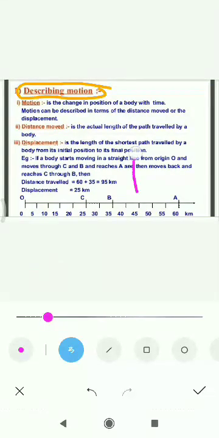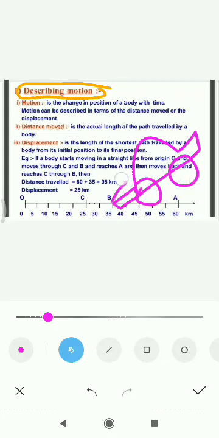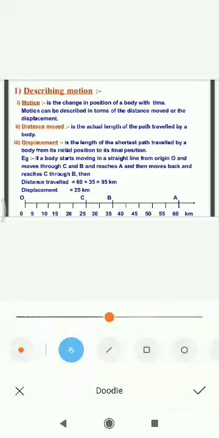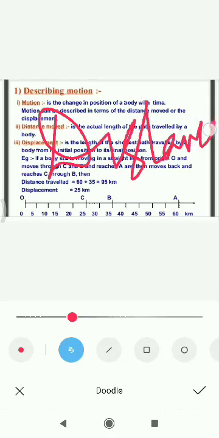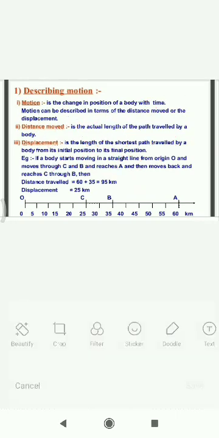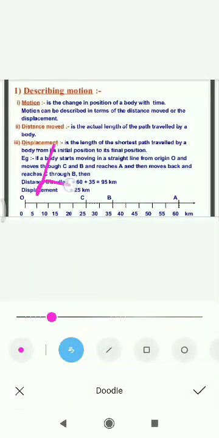So for example, this is a car. When you start the car, it will go from one position to another position. So there is a motion in this car. Motion can be described in terms of distance moved and displacement. So motion can be explained in two terms. One is distance. One more is displacement.